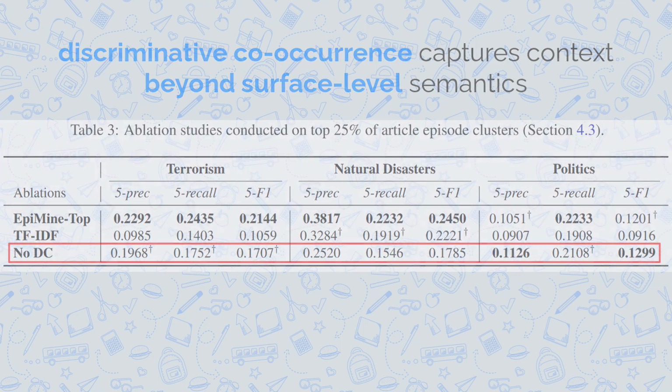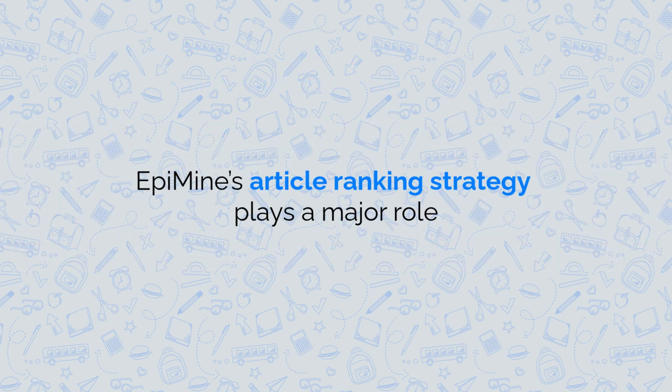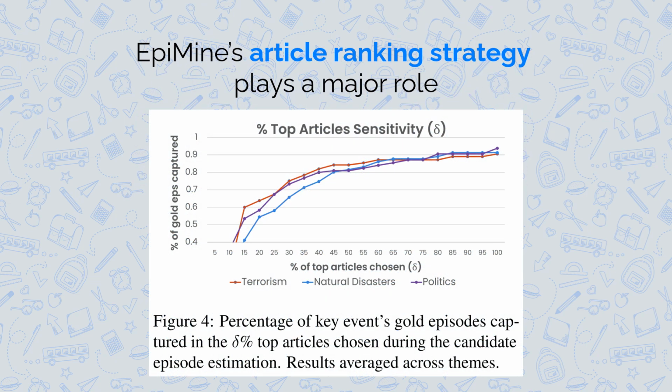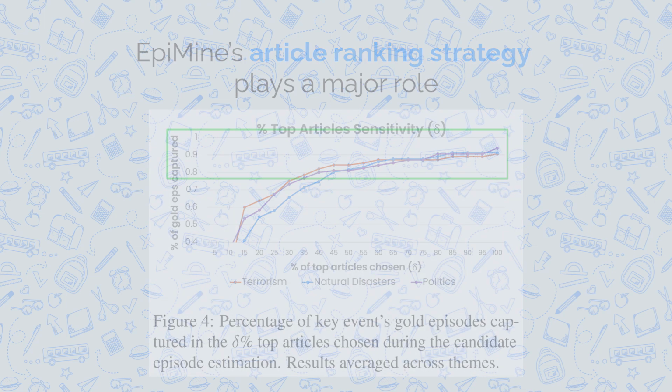Third, EpiMine's article ranking strategy plays a major role. By selecting the top 25% of articles based on both the quantity and quality of episode fragments, EpiMine captures nearly all ground truth episodes, while reducing context length and minimizing noise. This enables more efficient and focused LLM reasoning.